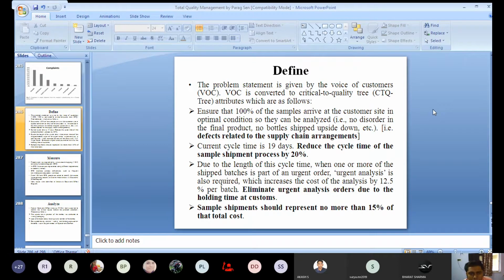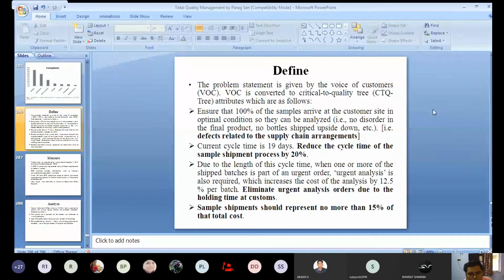The second case is that the current cycle time is 90 days. The target is to reduce the cycle time of the sample shipment process by 20%. They have seen that the 90 days cycle time is too long, so they need to reduce it by 20%. They have checked that if they can reduce the cycle time by 20%, that will be beneficial for them.